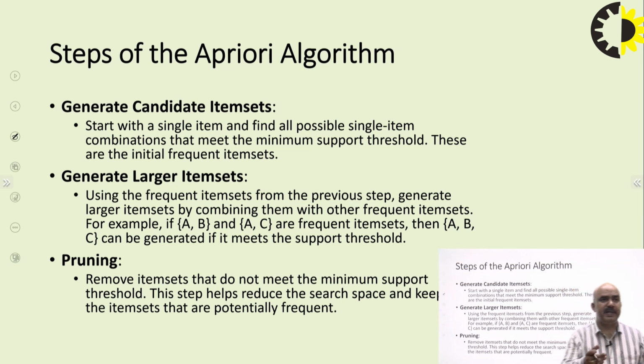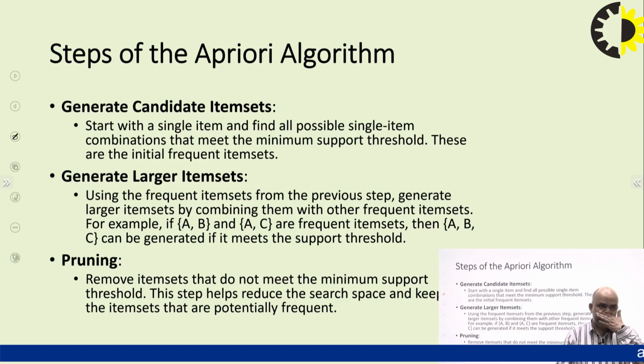Now the steps needed in order to identify the frequent items. First, generate candidate item sets. Start with the single items. Find all the possible single items and combinations that meet the minimum support threshold, and these are the initial frequent item sets. Initially we look at single items, and after that we go for the combinations of those items.